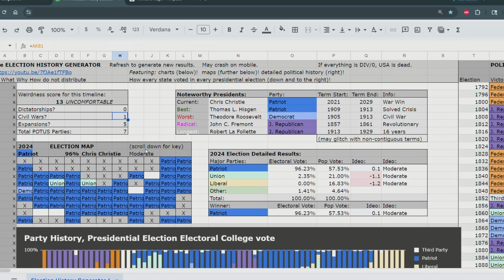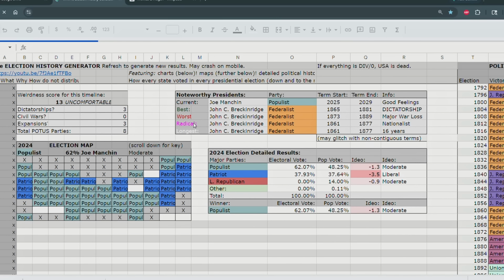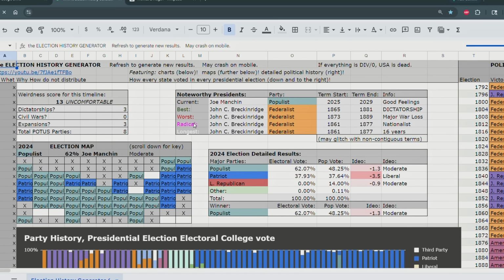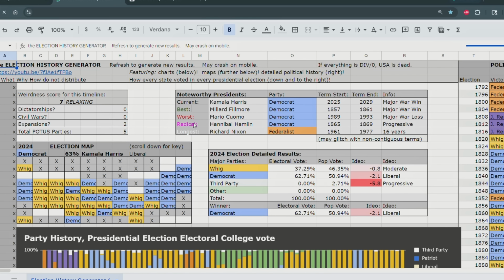But this timeline, there is a civil war, but there's no dictatorship, so I'm going to refresh again. I got to seek out that dictatorship. I could really rant, so this is around 45 minutes probably so far in the edit. I could just rant about this for like 3 more hours, obviously.